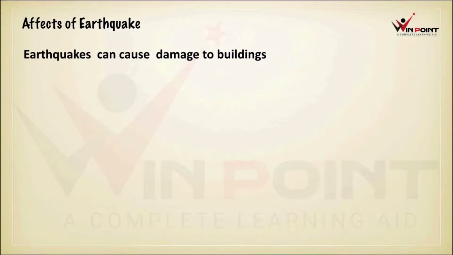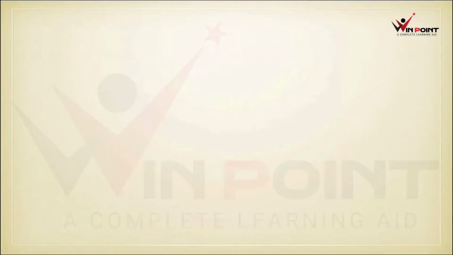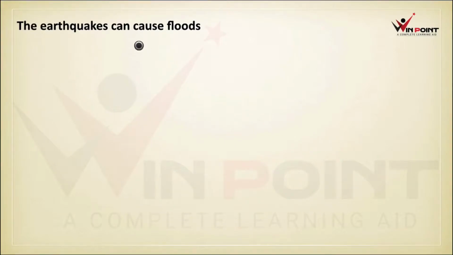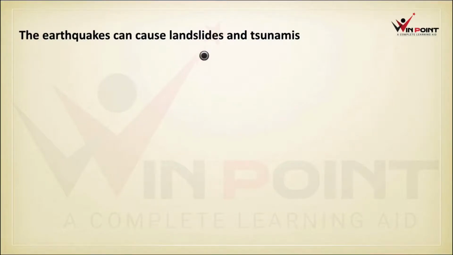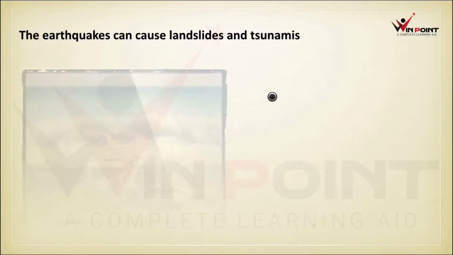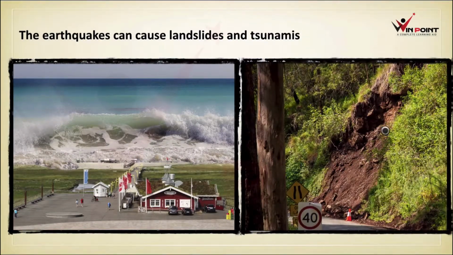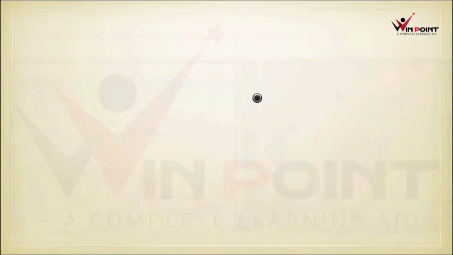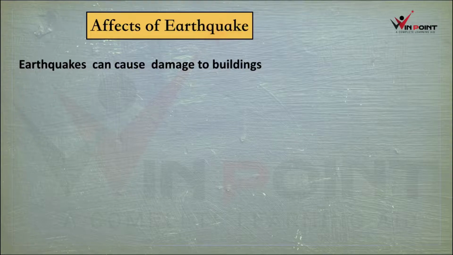Now we can discuss the after effects of earthquake. What are the effects of earthquake? First effect is earthquake can cause damage to buildings. There is no doubt if it is a huge earthquake, there will be damage to the buildings. The earthquake can cause floods. The earthquake can cause landslides and tsunamis. After effects of earthquake, we can write all the points together.